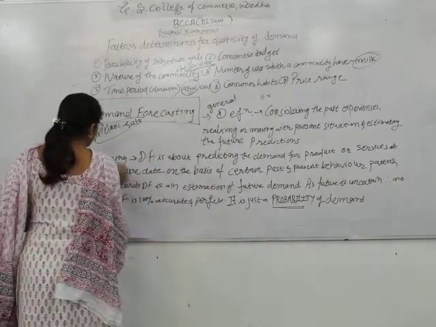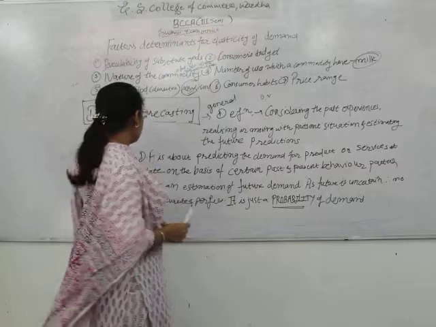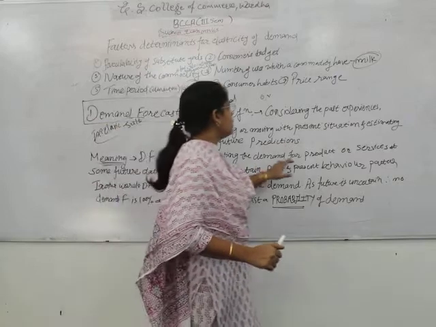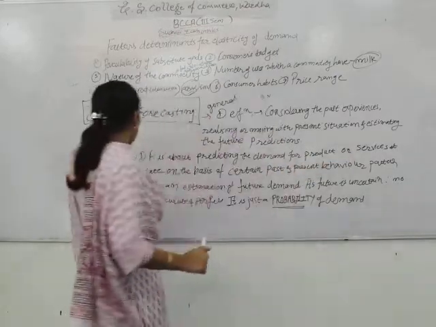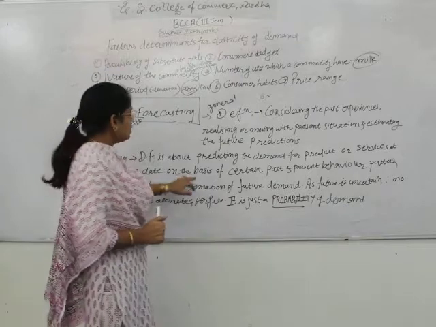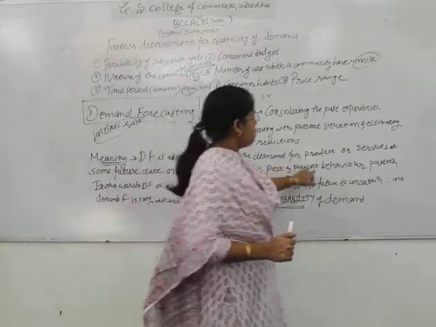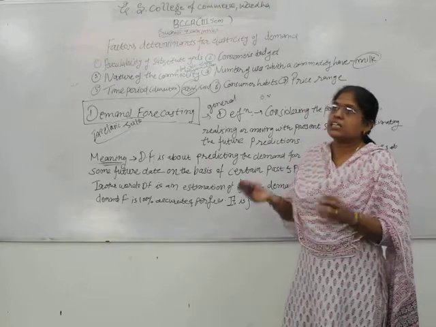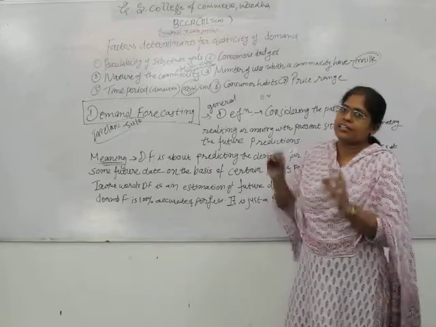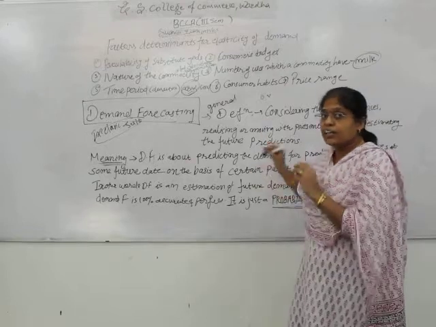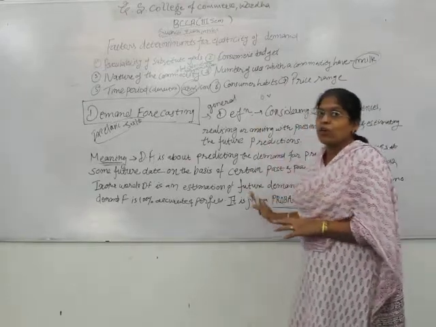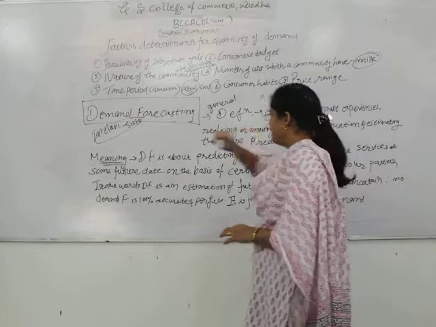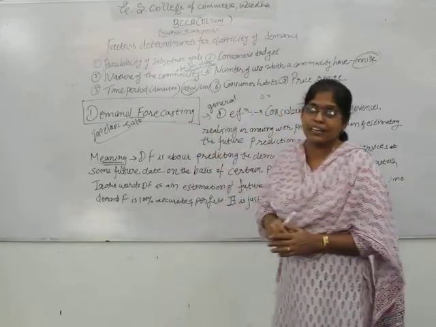Now we will see the meaning of it. Definition and meaning are somehow always similar. So what is demand forecasting? Demand forecasting is about predicting the demand for a product or a service at some future date, on the basis of certain past and present behavior patterns. Again and again, the consumer behavioral pattern is considered and studied in the law of demand, and this is a part of the law of demand. In the second unit, demand forecasting is the first topic considered.